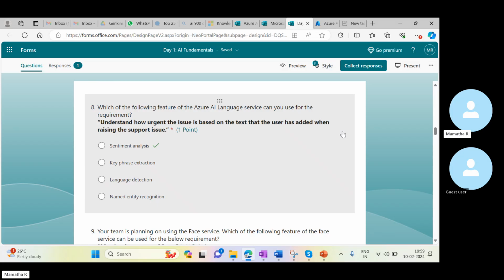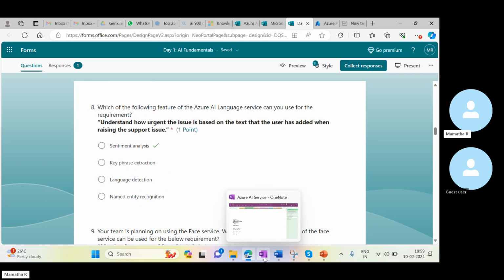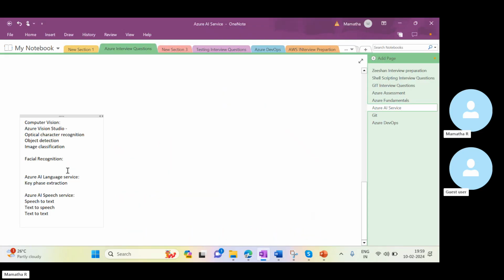If I understand the sentiment, then only I'm able to address the issue. So here we are again using the Azure AI language service. One of the features is key phrase extraction, and apart from that we can use sentiment analysis.